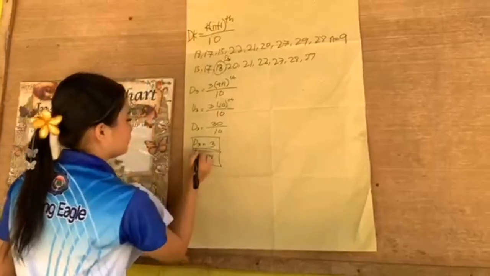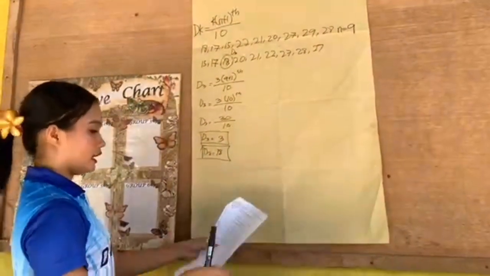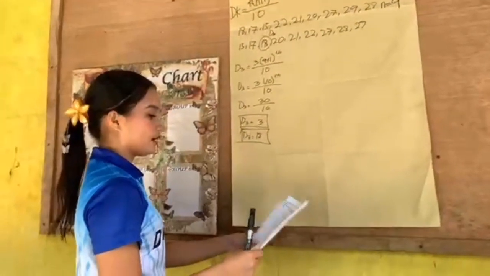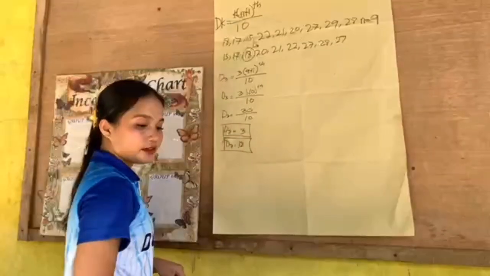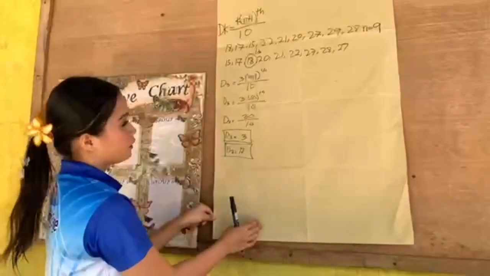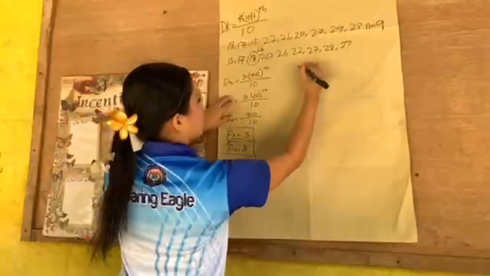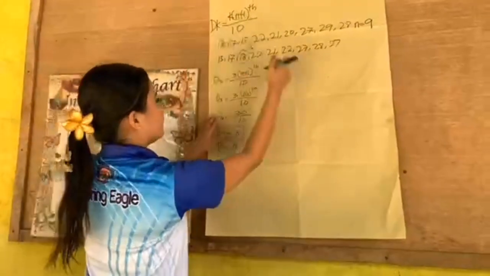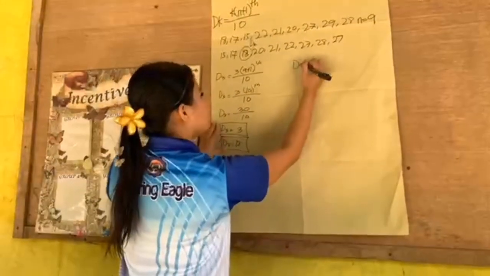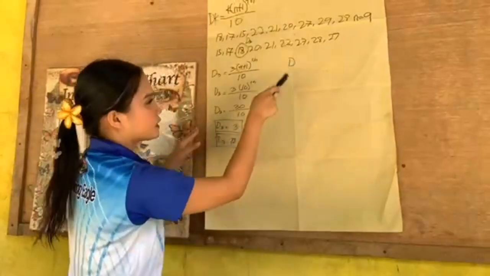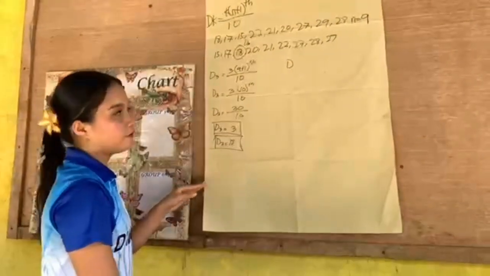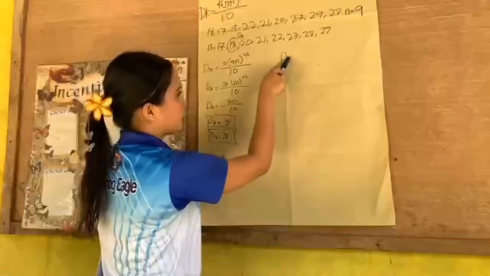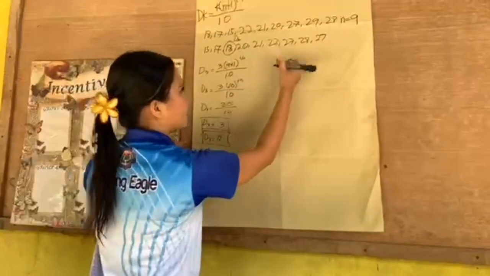So now, let's solve for D sub 7. First thing you will do is use the formula. Since we find D sub 7, our k here is equal to 7.